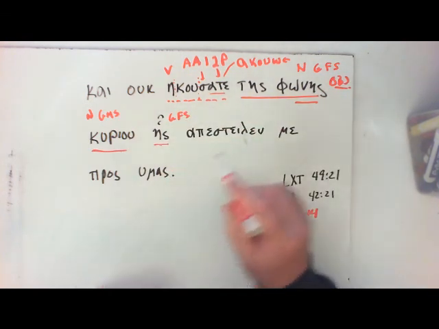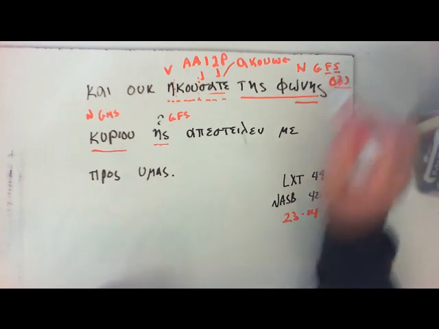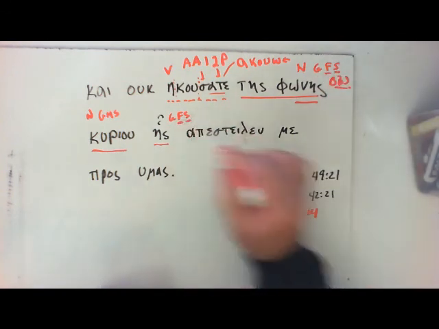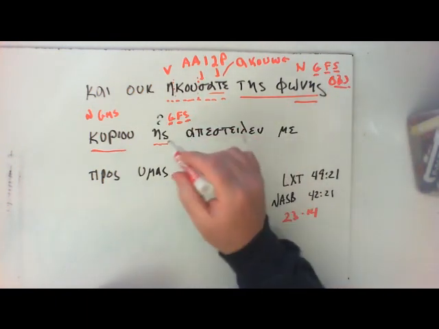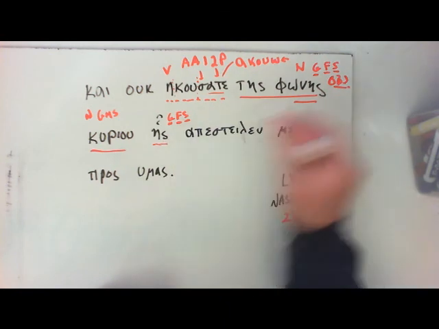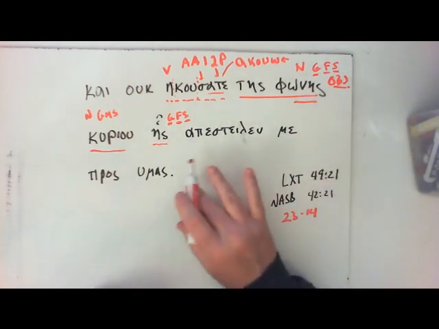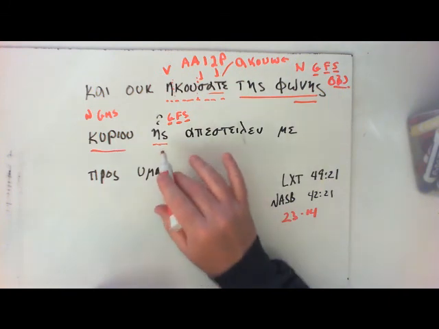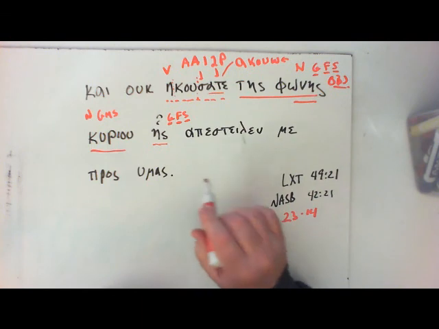So what's the antecedent? I need something that's feminine and singular, and it looks like because it's in the genitive case also, it has been attracted to the case of its antecedent. So we may have a little bit of trouble knowing how it functions in its clause based on its morphology, but it's usually pretty easy to figure out.